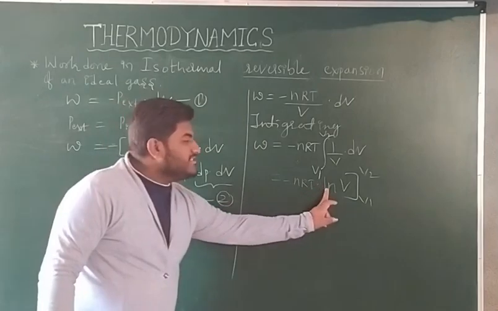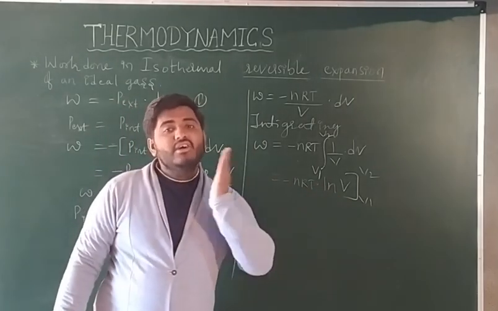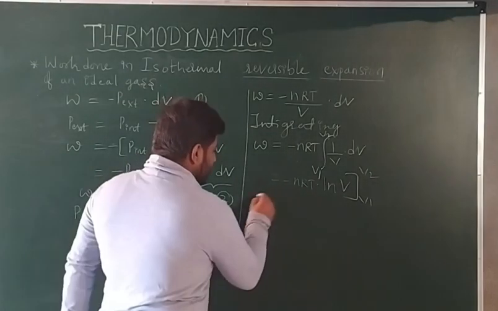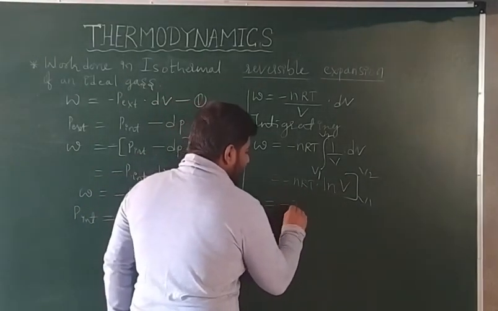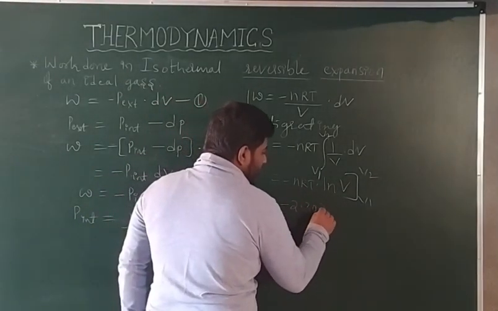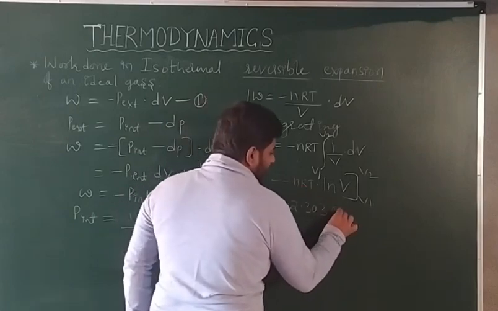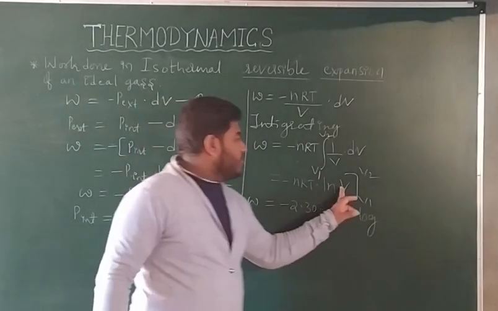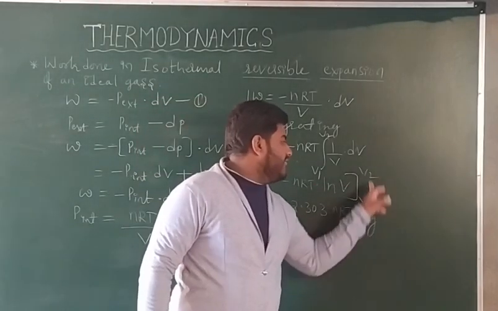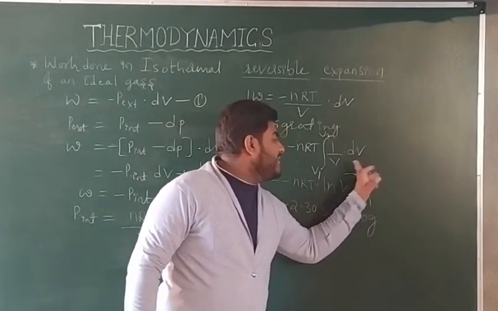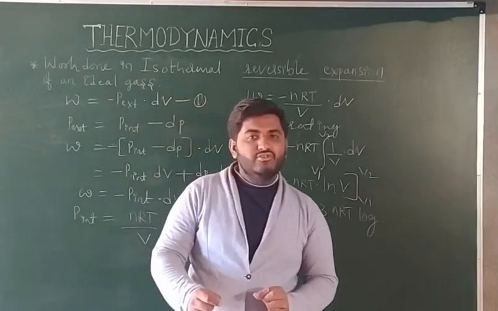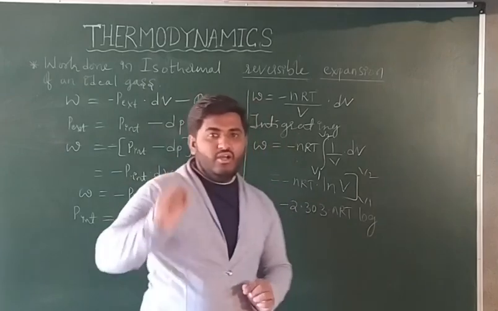Right. When this ln comes, if you want to turn it into log, you multiply by 2.303. So W is equal to minus 2.303 nRT log V. The upper limit is V2 and the lower limit is V1. Whenever you are putting the integrating values, at that time you should put upper limit minus lower limit.